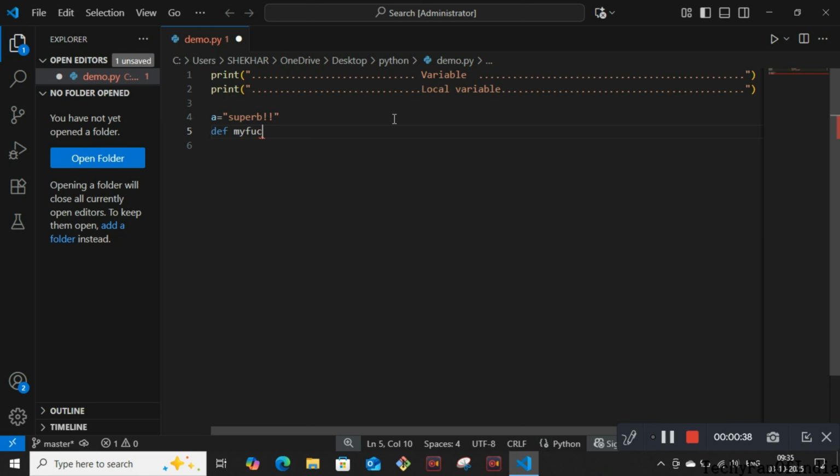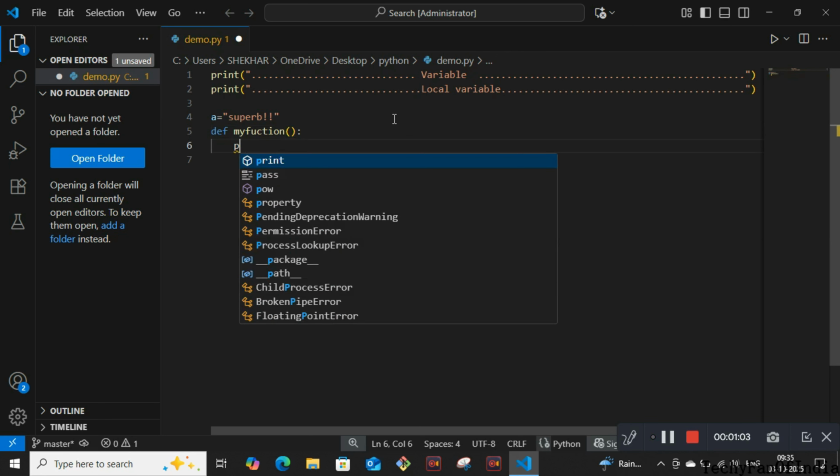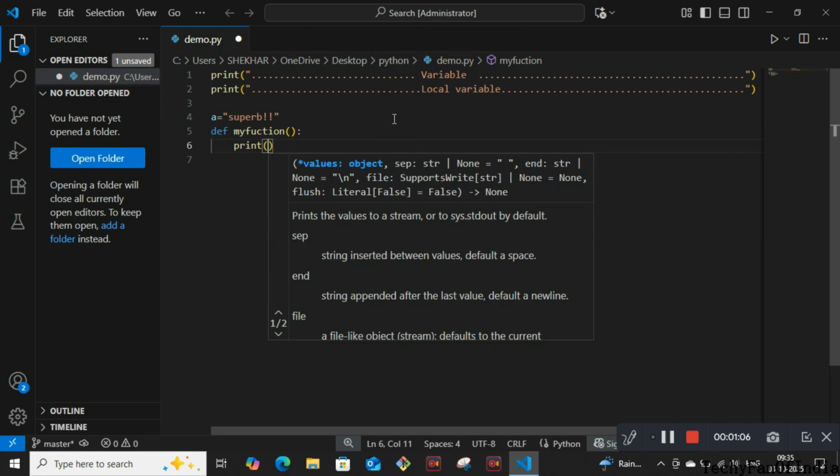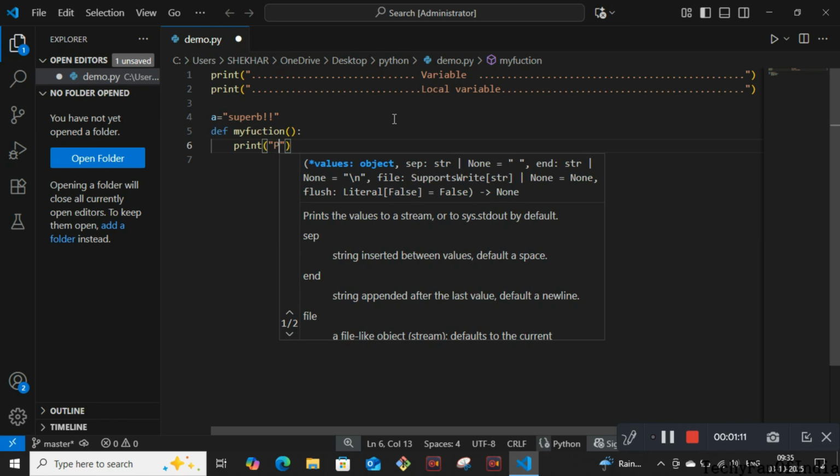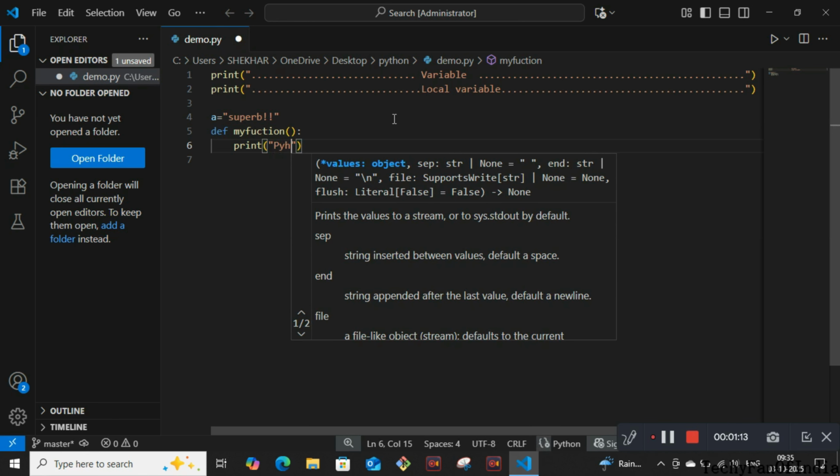Inside we have mentioned the function with no constructor or value, nothing, and then my function is created and after the function name a colon is there. Then the next line is print, double inverted comma. We can mention here